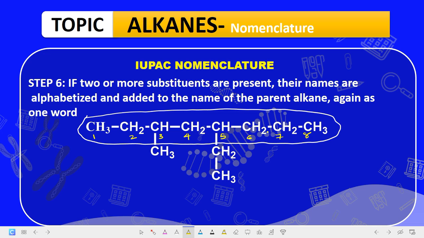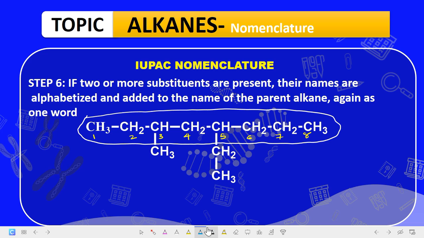Now if you come from this side, it becomes 1, 2, 3, 4. Now you discover numbering from this side. You got to the first substituent at carbon number what? 4, and the rule says that you must take the numbering that gets to the first substituent first. From this way we got to the first substituent at carbon 3. From this way we got to the first substituent at carbon 4. Hence this numbering will not work for this particular compound.